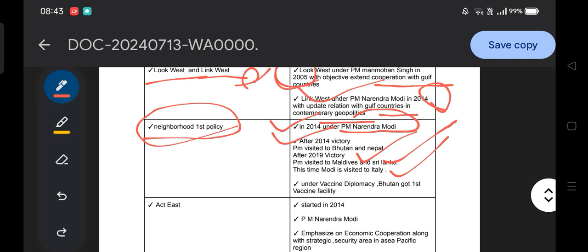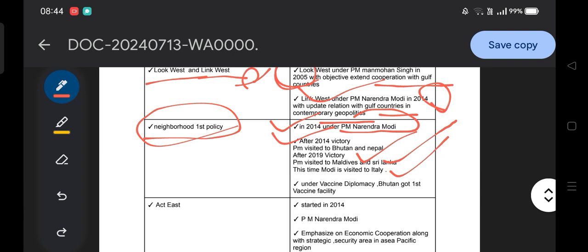We can say that this is how the Indian Prime Minister collaborates with its neighbors, works with its neighbors, coordinates with them with the objective of establishing peace and tranquility in the South Asian region. This type of question has already been asked: after the first swearing-in ceremony, the PM Narendra Modi visited which country? That question was already asked, and we expect this question can be asked again.